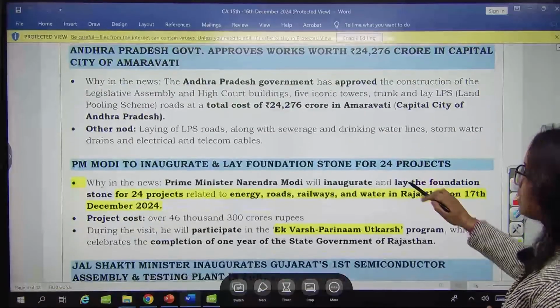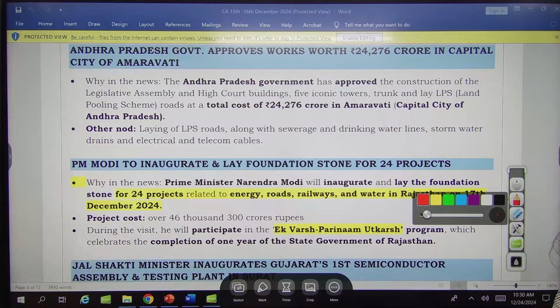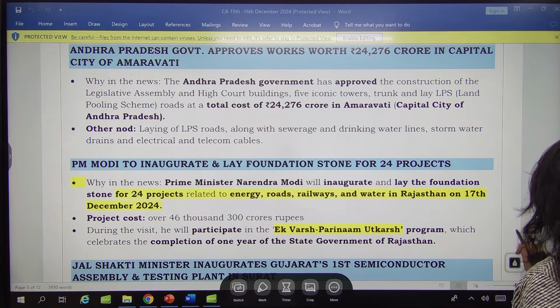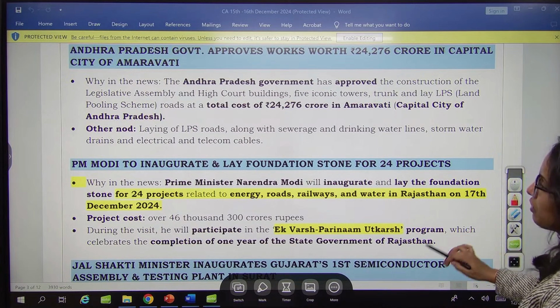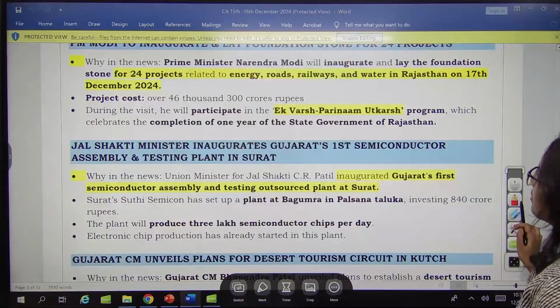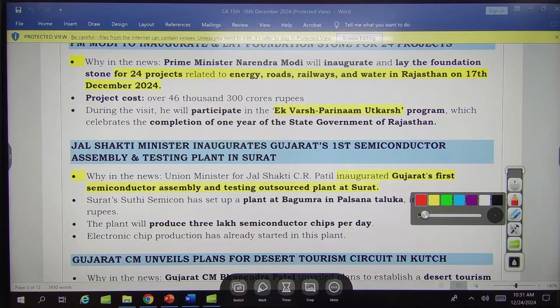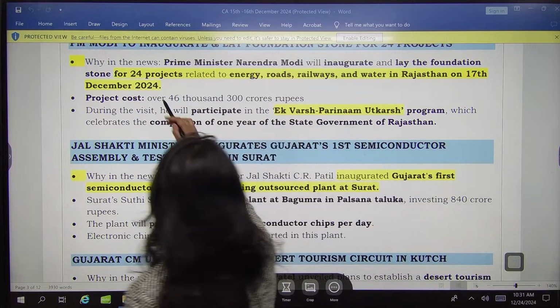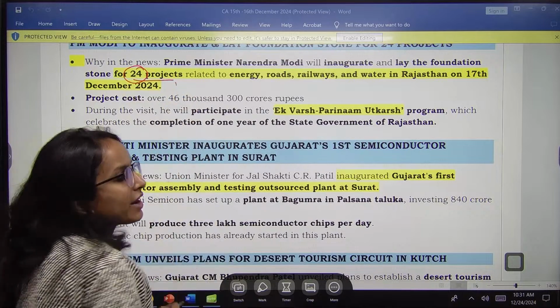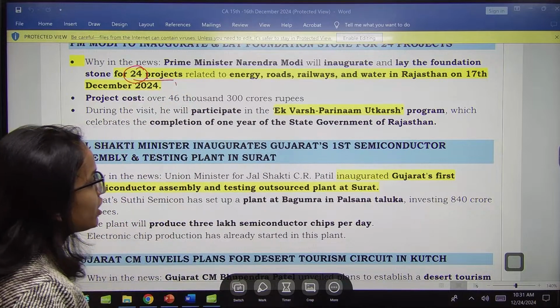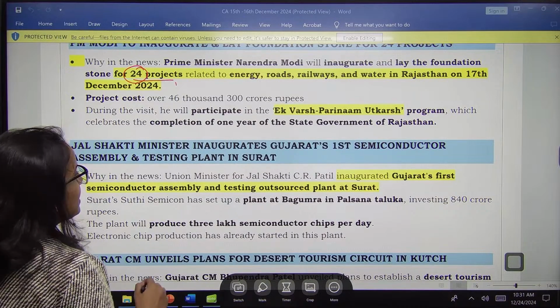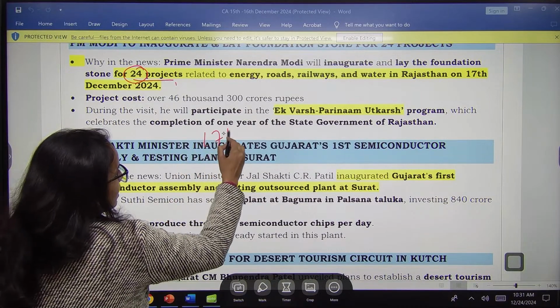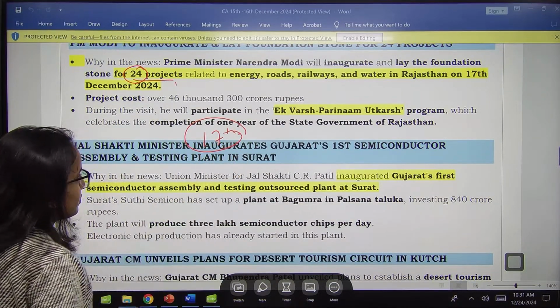Next one is a state news. So Andhra Pradesh government has approved construction of Legislative Assembly and High Court buildings. Okay, this is not something very important, in the capital of Amravati. Then next you have Prime Minister inaugurating and laying foundation stone for 24 projects. How many? 24 projects related to energy, roads, railways, water in Rajasthan on 17th December.